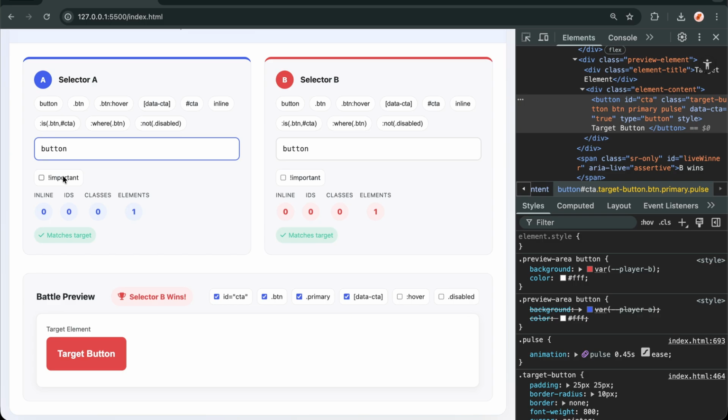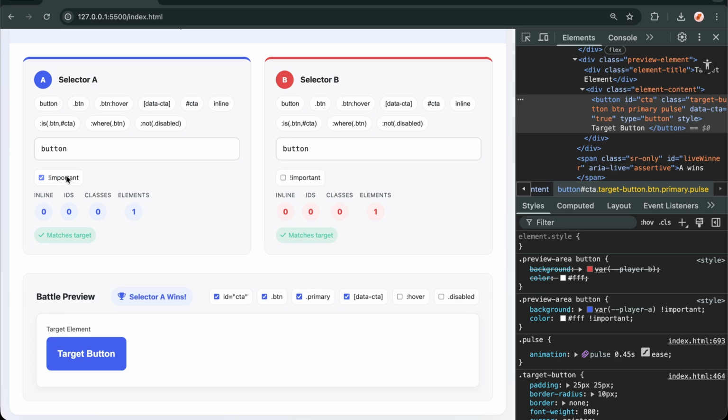But wait, there's a twist. What if we add !important to one of them? Watch what happens when I check the !important box on selector A. Boom, the button immediately switches colors. !important is like bringing a rocket launcher to a knife fight. It overrides everything except another !important with higher specificity.